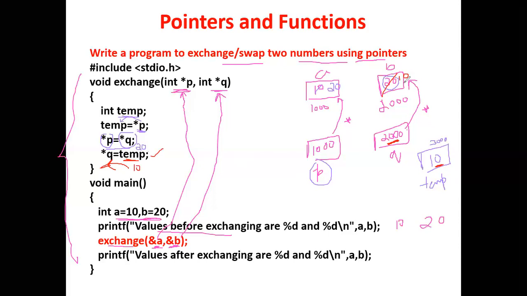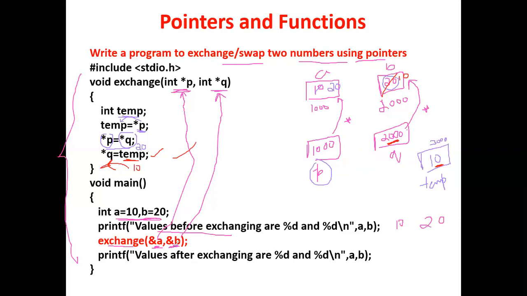So this is how we are using just the pointer concept to swap two numbers. We are using purely pointers here to swap two numbers. So I cannot write here P and Q. P and Q have the values 1000 and 2000. So if I want to get the value that is there in 1000 and 2000, I have to make use of star P and star Q. Try to execute this program.